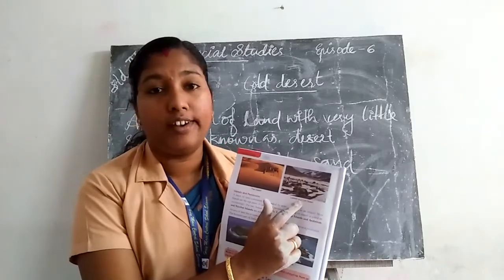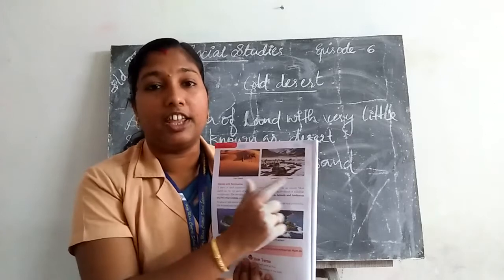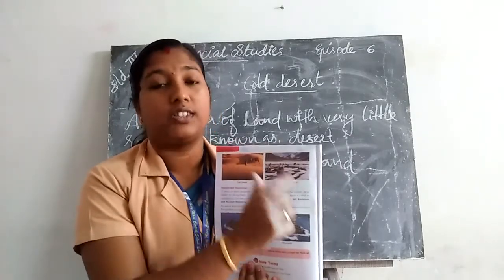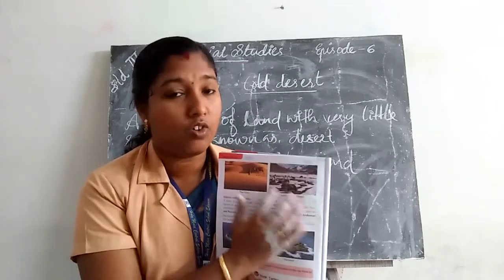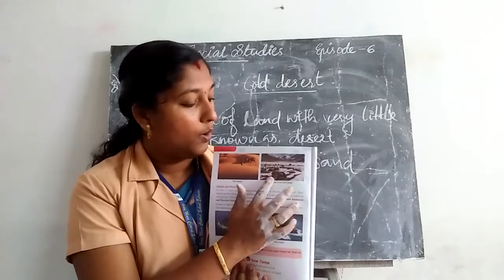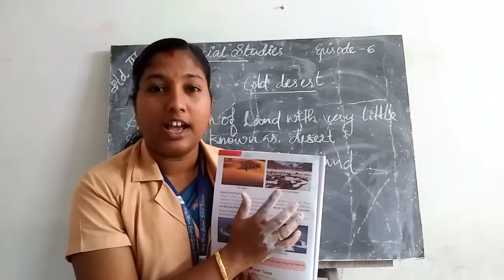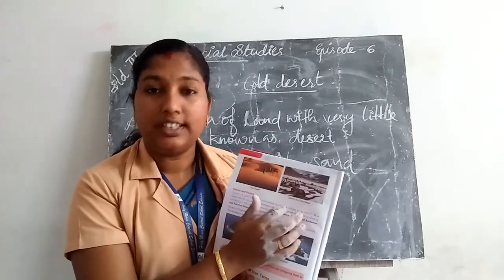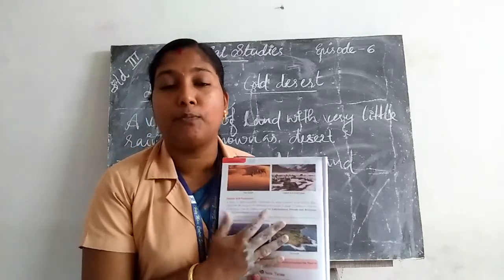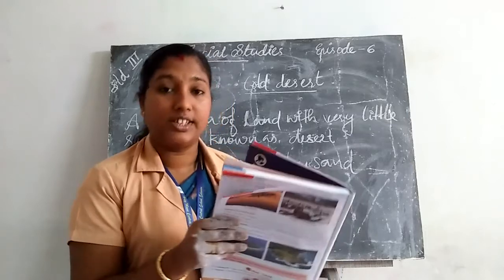Ladakh is a cold desert. A vast area of land which is covered by snow is called a cold desert. A few plants grow in these deserts.